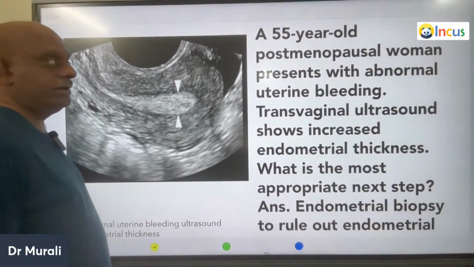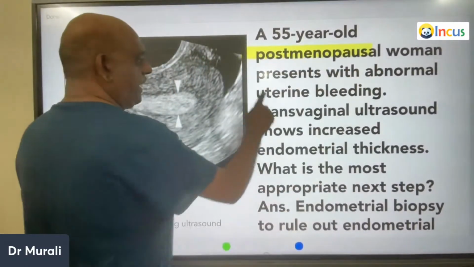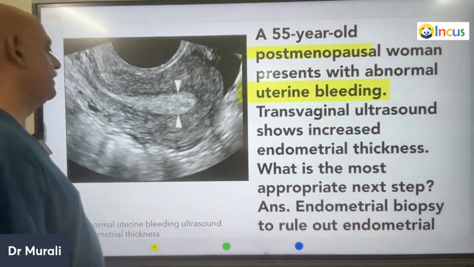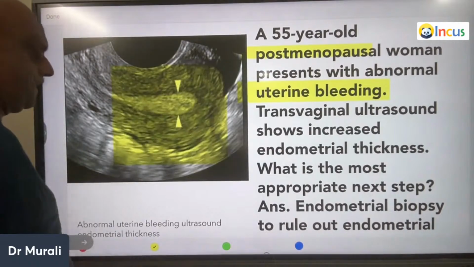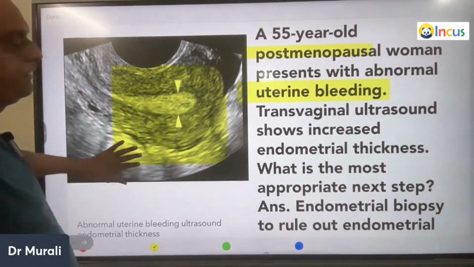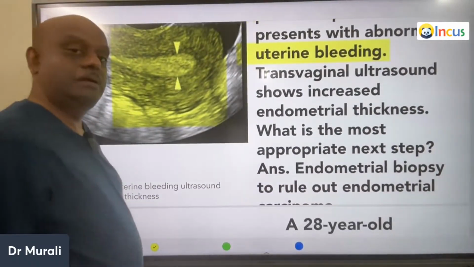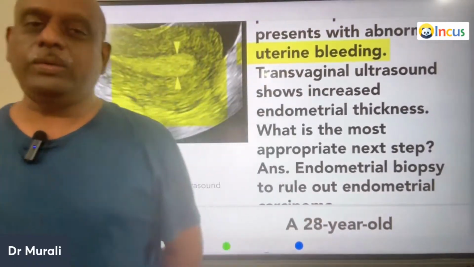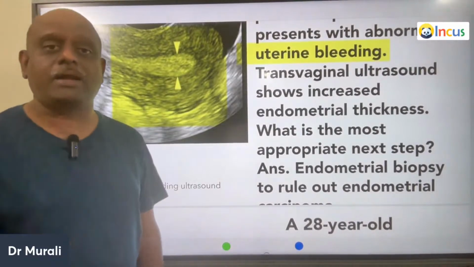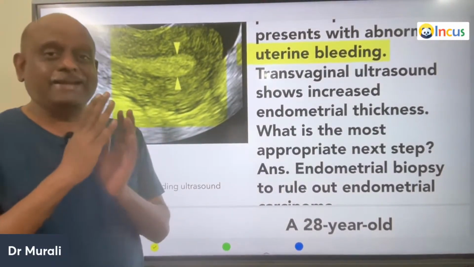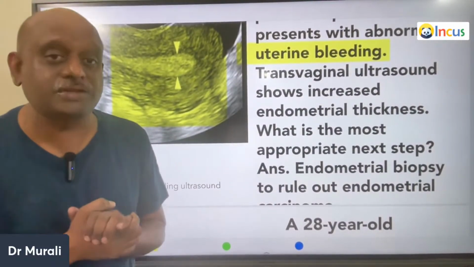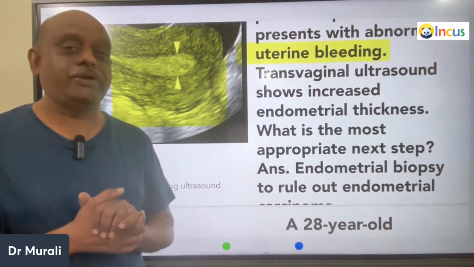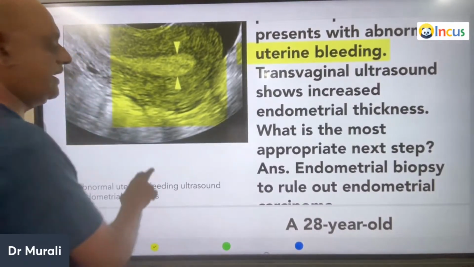A 55-year-old postmenopausal woman with abnormal uterine bleeding, transvaginal ultrasound is showing increased endometrial thickness. Always, in a postmenopausal woman presenting with an increased endometrial thickness, you should evaluate for the possibility of an endometrial carcinoma. So how endometrial thickness is calculated, how much thickness is considered to be an indication for doing the biopsy, all this funda you need to know for tomorrow's NEET PG exam.